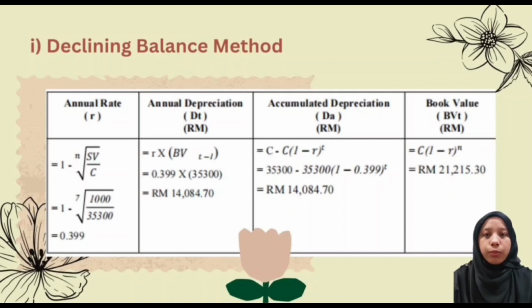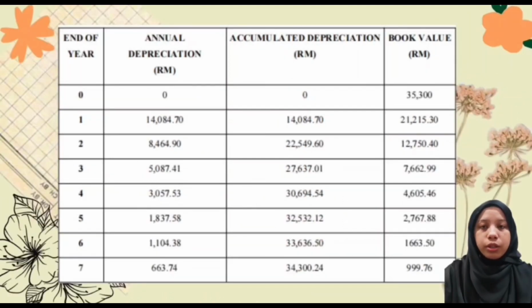From the table, the annual rate is 0.399, annual depreciation is 20,084 ringgit and 76 cents. Accumulated depreciation is the same as the annual for the first year, and the book value at the end of the first year is 21,250 ringgit and 30 cents. This table shows that due to the implementation of the declining balance method, the yearly depreciation for each year is different, but the rate for each year is the same.